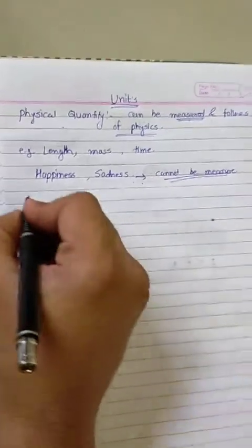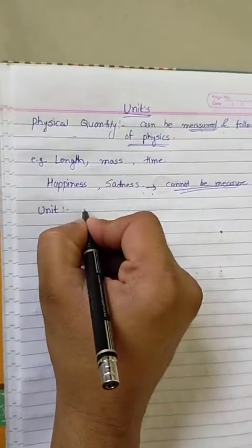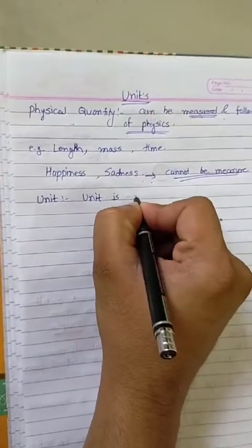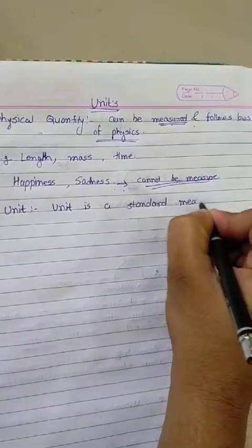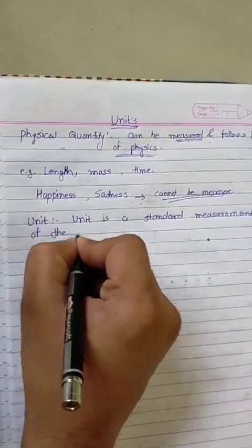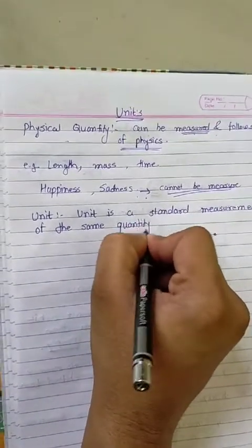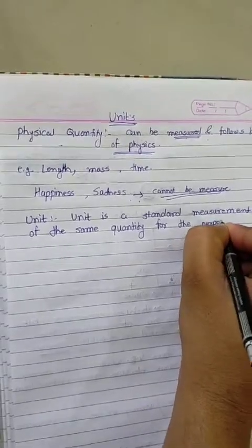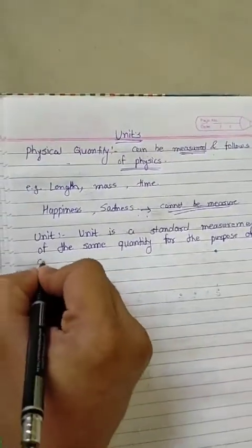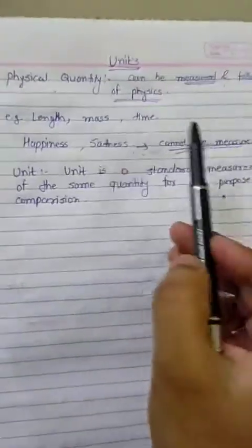Next one is unit. What is meant by unit?